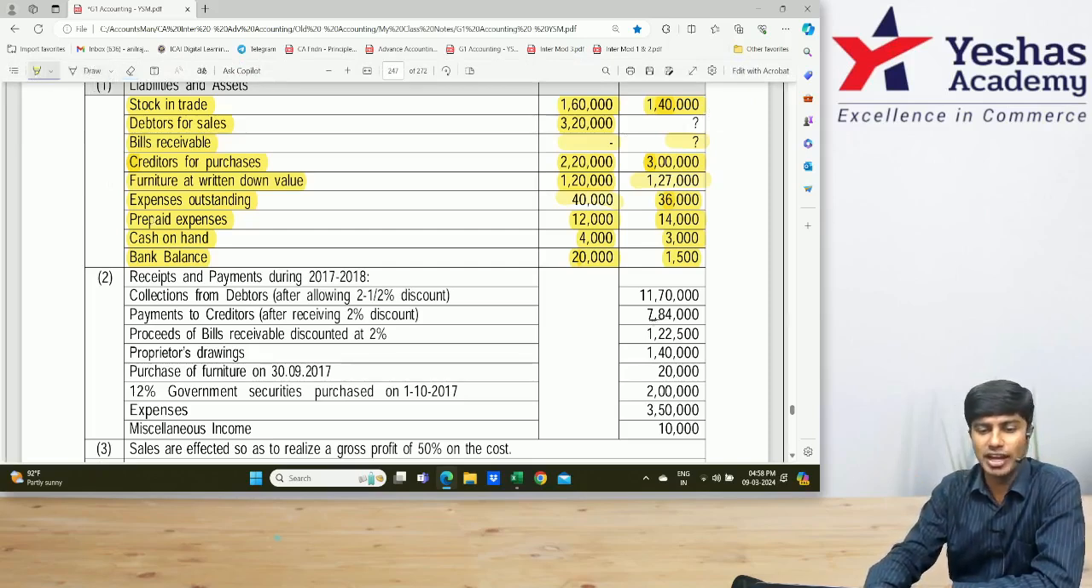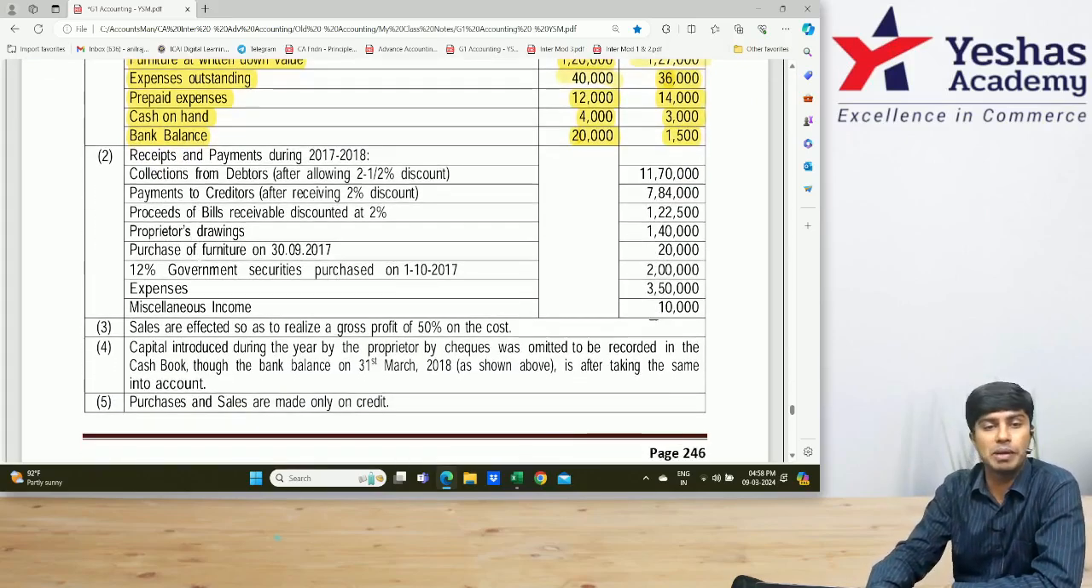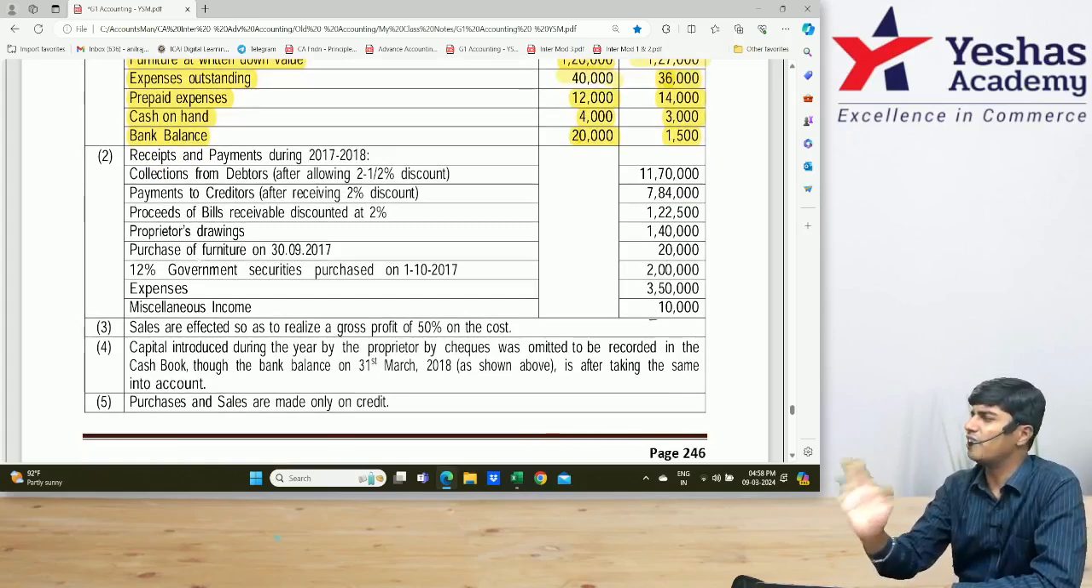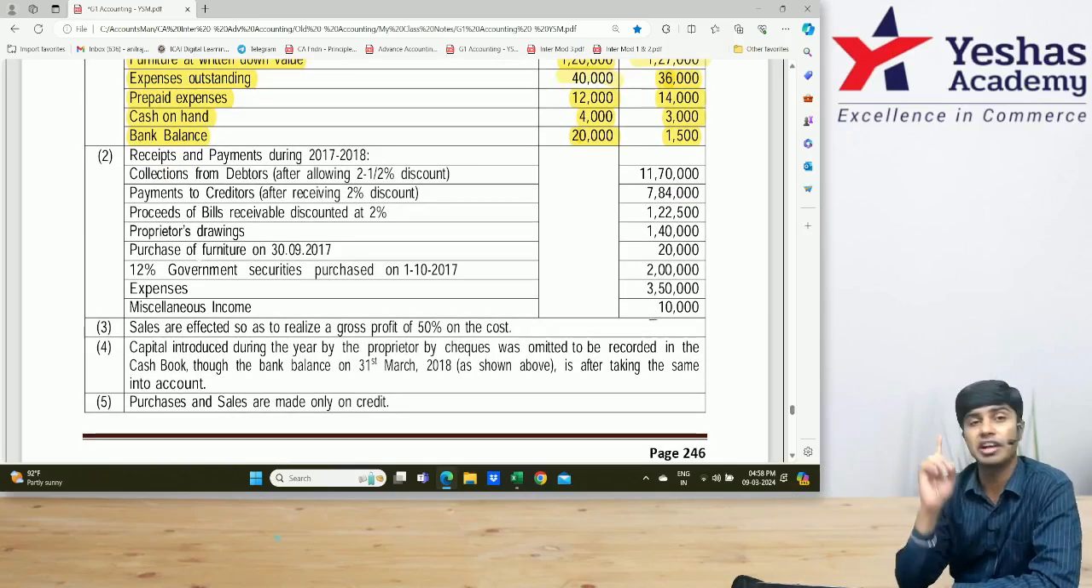Come on guys, focus. We're done with liabilities and asset balances. Now we'll start with receipts and payment details. This will be majorly affecting our cash book. From cash book, these numbers will also go to another place.